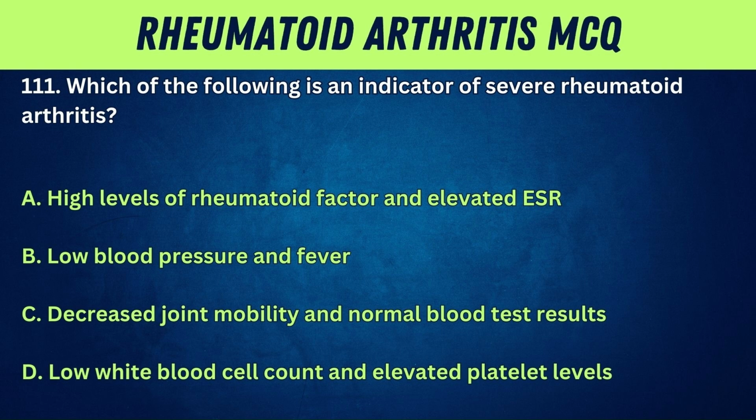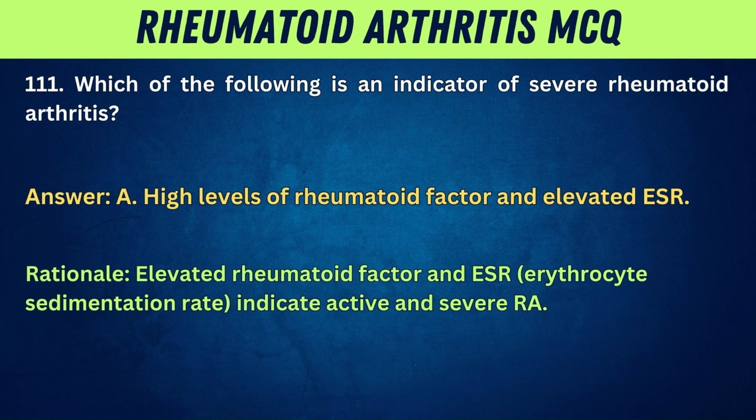A. High levels of rheumatoid factor and elevated ESR. B. Low blood pressure and fever. C. Decreased joint mobility and normal blood test results. D. Oral corticosteroids. Answer: A. High levels of rheumatoid factor and elevated ESR. Rationale: Elevated rheumatoid factor and ESR, erythrocyte sedimentation rate, indicate active and severe RA.